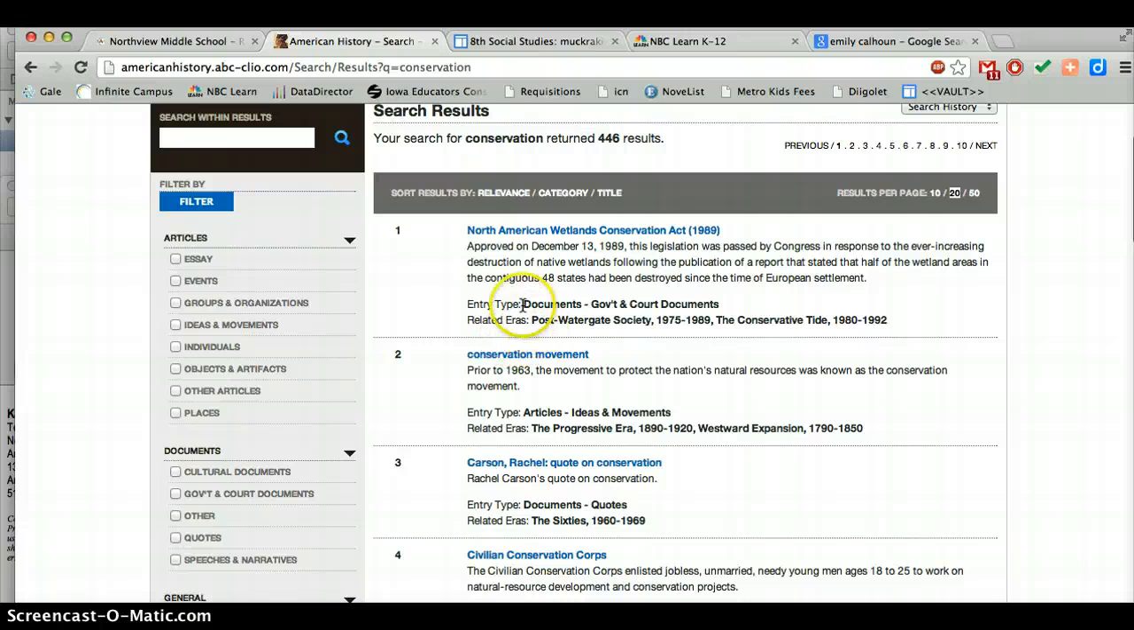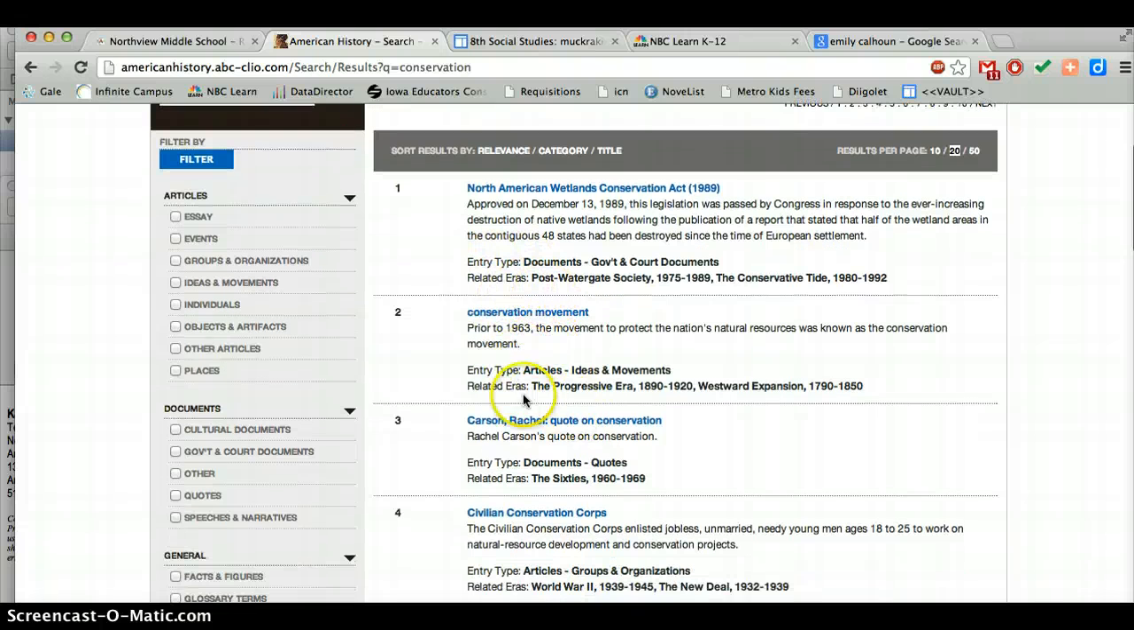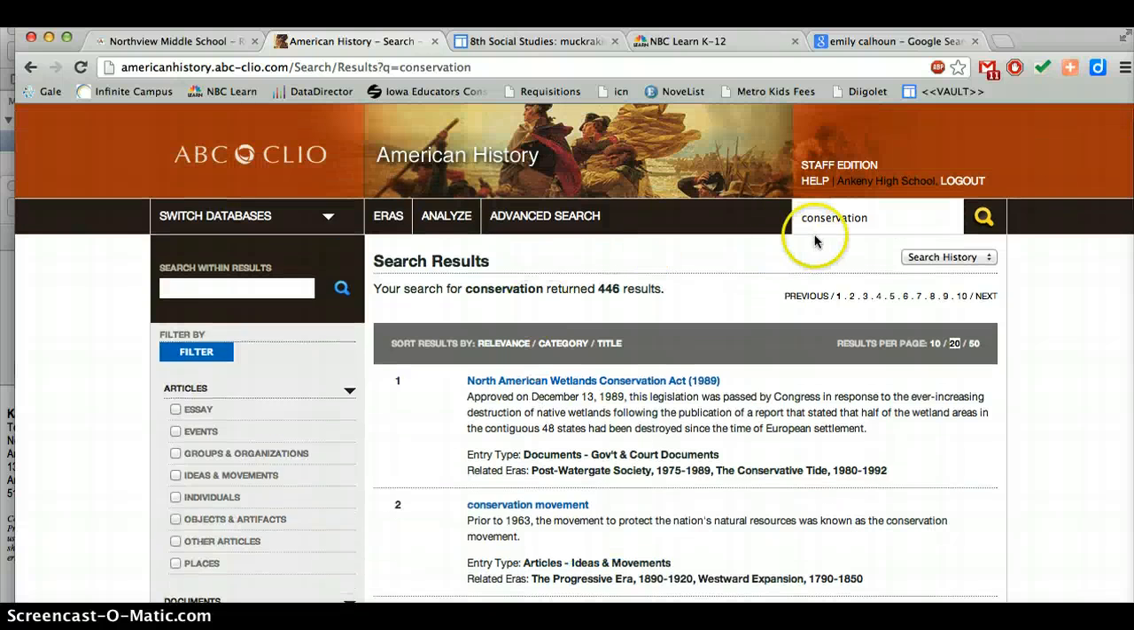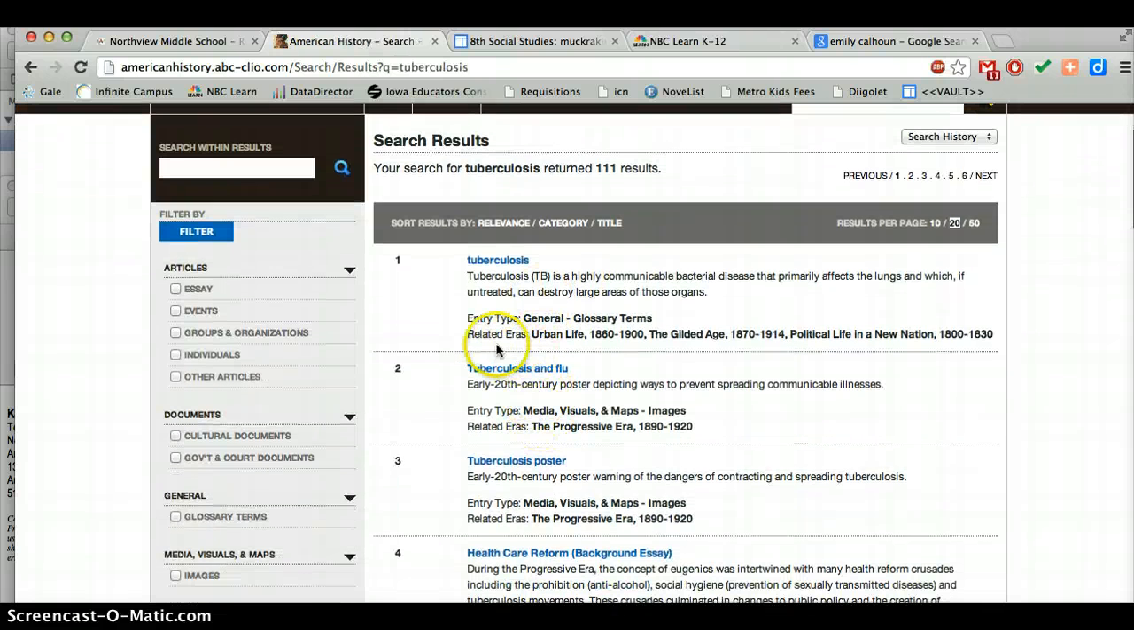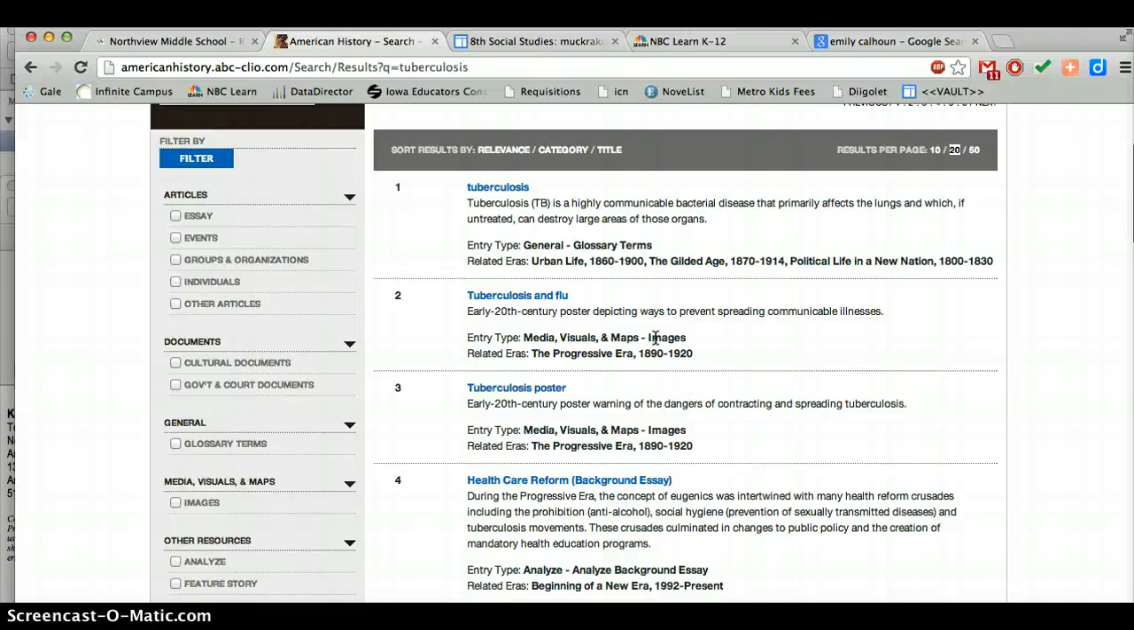And then as I'm looking at things, I'm looking at related eras, because you want to make sure you're working in the right time period. So, oh, okay, so this is the progressive era. This one might be a good one to work on. Okay, another topic you might want to do some searching with is if you're interested in sanitation and diseases, you might try something like tuberculosis. And see where that takes you, okay? And again, you want to look at, okay, this one's going to be related here. Look at the eras that are related, so you're going to the right places.